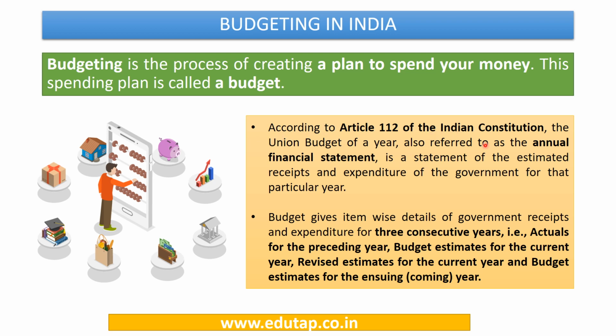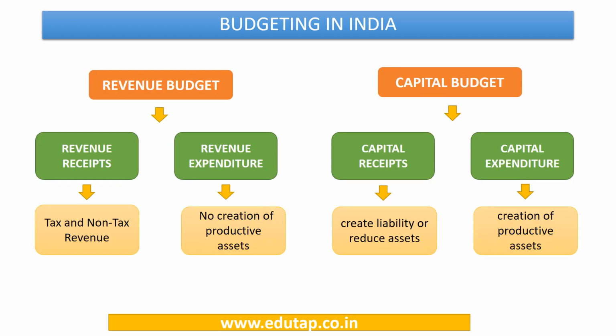Now this Union Budget provides the picture with regard to the government receipts and expenditure for 3 consecutive years. Actual figures are presented for the preceding year, and for the current year, budget estimates and revised estimates are presented, and for the coming year, budget estimates are presented. Now the budget as a whole is divided into revenue budget and capital budget.